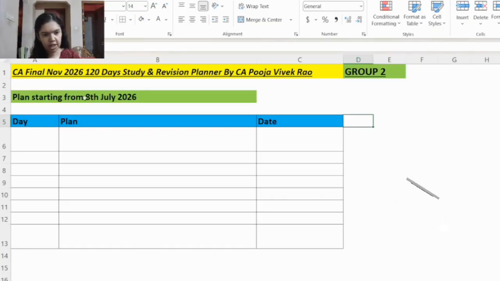So this is the outline of the study plan that we'll be discussing today. It's a 120-day study and revision planner, and it's for Group 2 and for the November 26 exam. However, if your exam is, suppose, next year, in May 27 or November 27, and if you come across this video at that time and around 120 days are left for your exam, you can still follow this plan because along with the date and plan, I have given the day number also here. So this plan is starting from 8 July onwards.